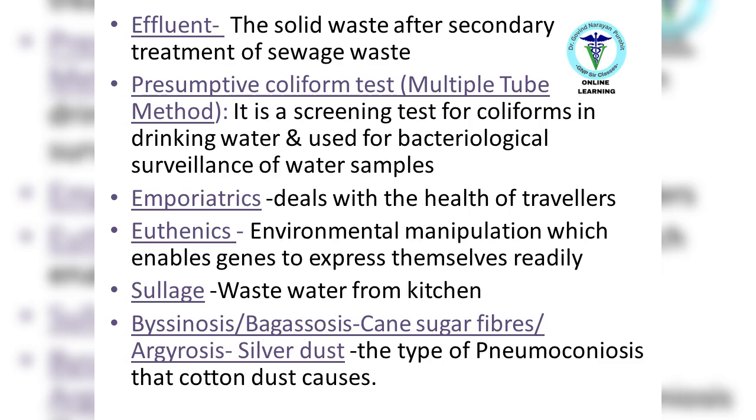Presumptive coliform test, multiple tube method: it is a screening test for coliforms in drinking water and used for bacteriological surveillance of water samples. Emporiatrics deals with the health of travelers. Eugenics: environmental manipulation which enables genes to express themselves readily. Sullage: waste water from kitchen. Bagassosis: caused by cane sugar fibers. Byssinosis: the type of pneumoconiosis that cotton dust causes.